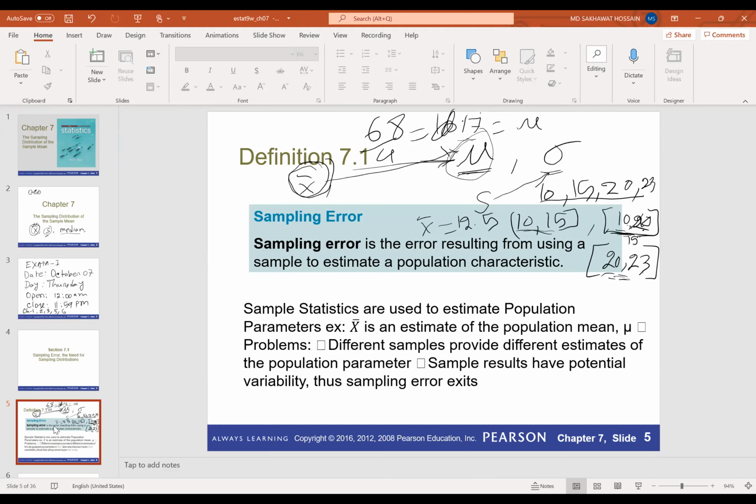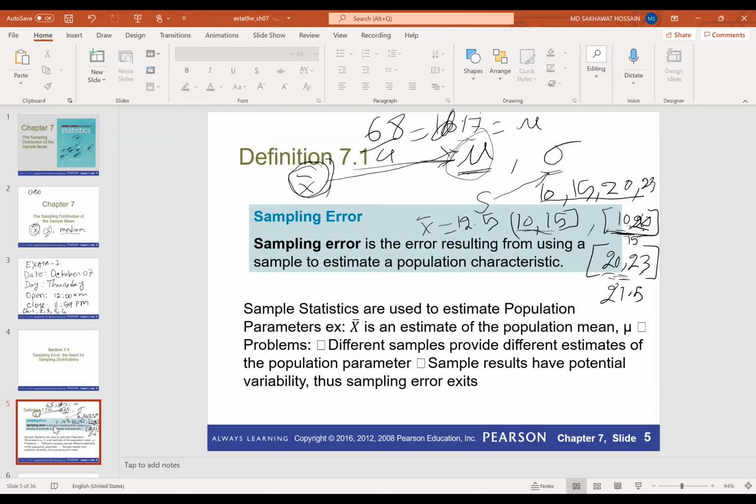And similarly, if you use 20 and 23, then the sample mean will be 21.5. This is also different from 17. So that means if we use the sample mean to estimate the population mean, there will be some error. This error is called sampling error, because it occurred because of sampling: we considered different samples, calculated the mean, and used that mean to estimate mu. So because of different sampling, we have some error, and this error is called sampling error.